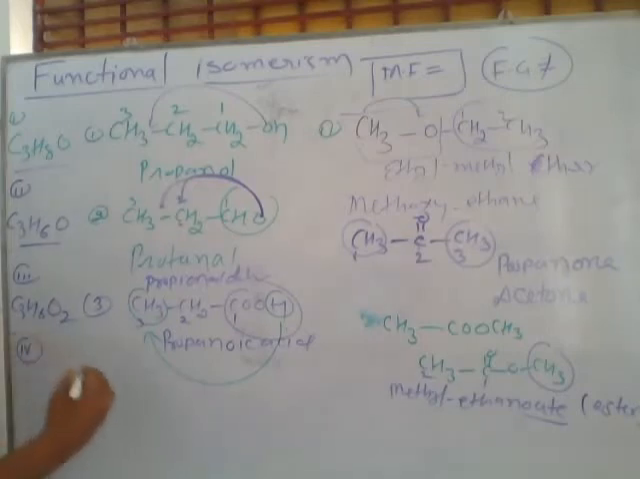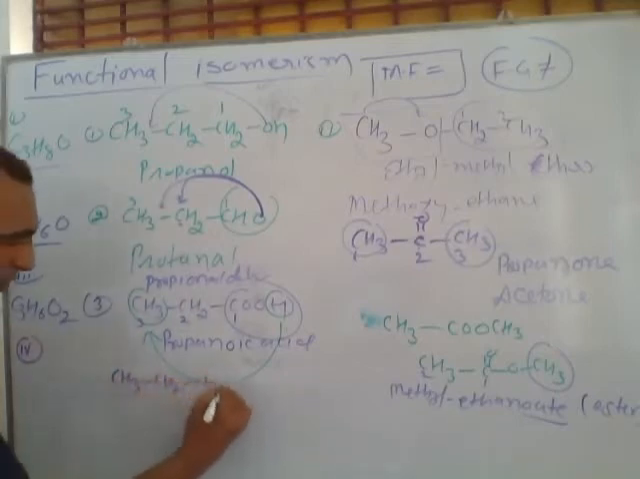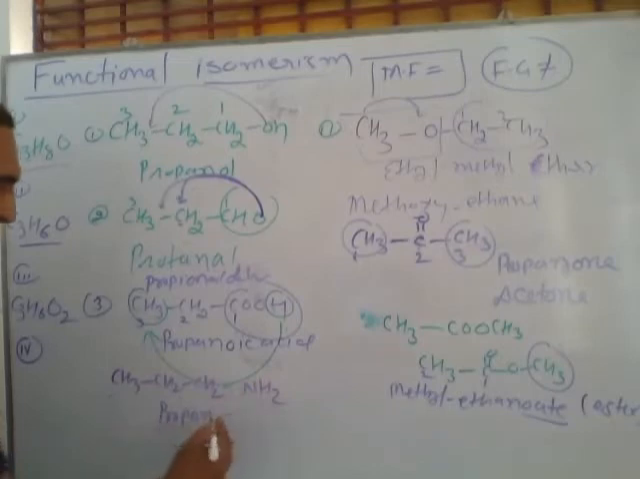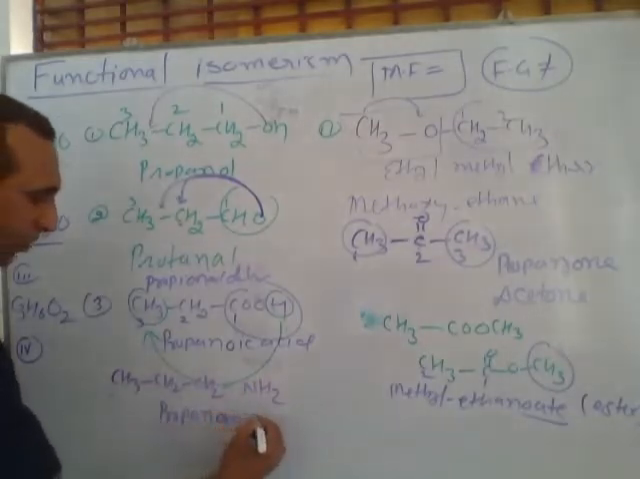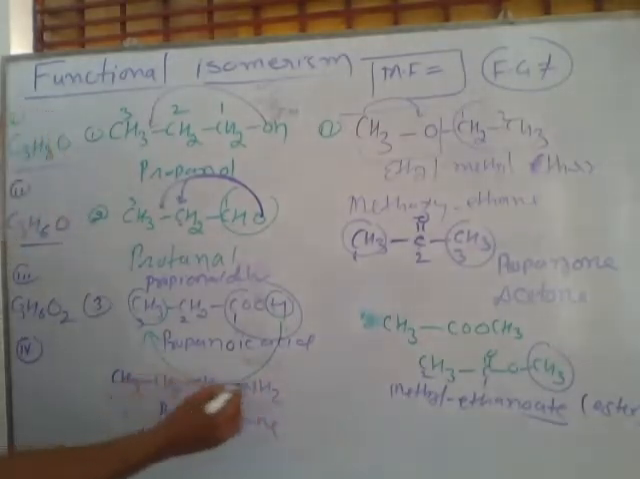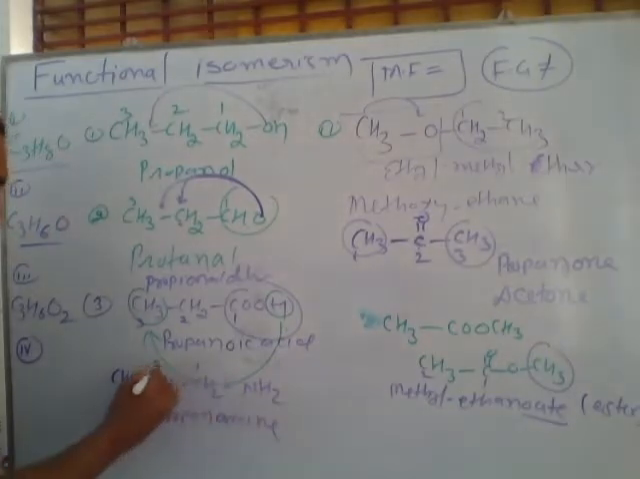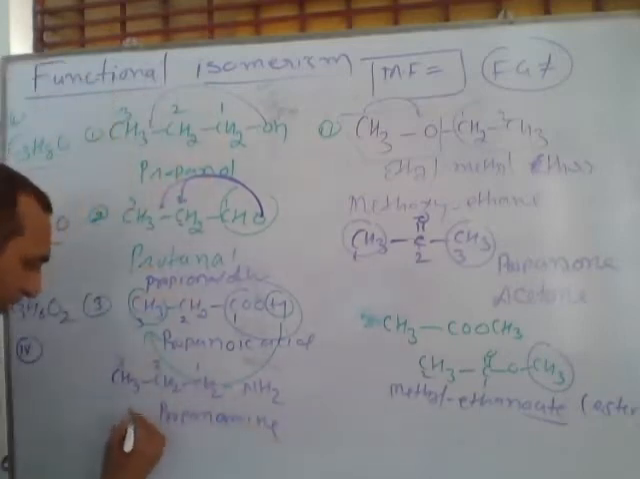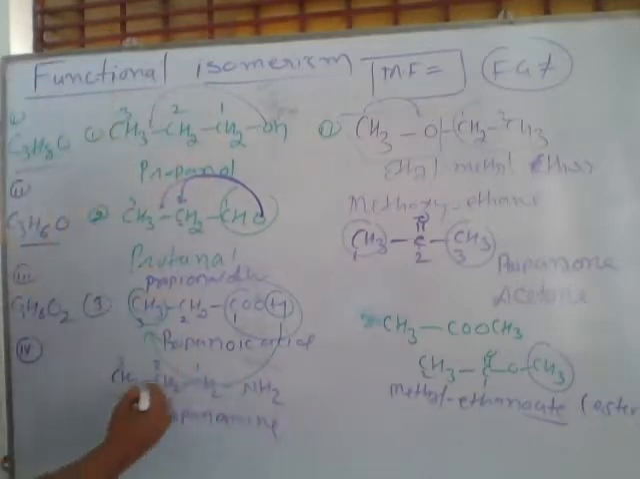Fourth, if I am writing this type, CH3, CH2, CH2, NH2, can you write the name of this compound? In this compound, carbons are 3, so this is called propane. And in propane, this group is called amine. So we are writing this compound as propanamine. But in this compound, these 3 carbons are connected in a straight chain. So for a straight chain, we write normal. This is called normal propanamine.